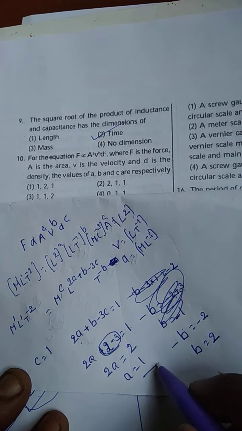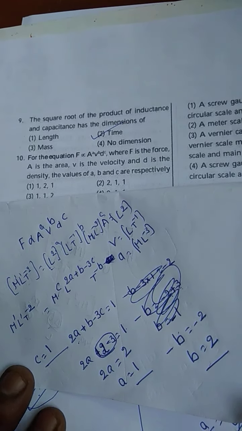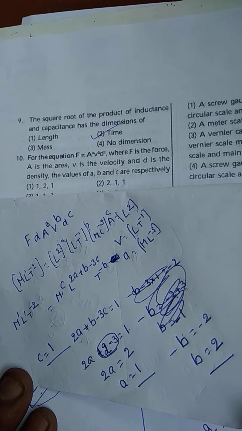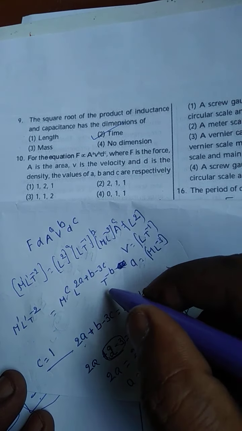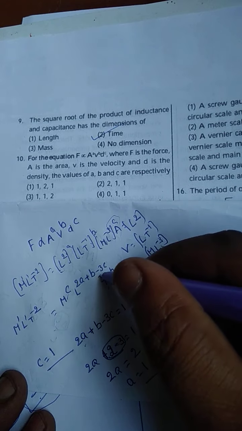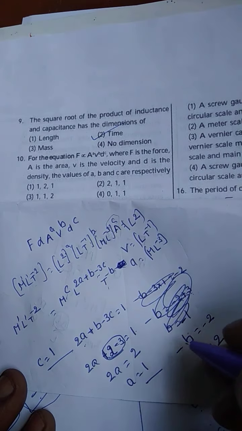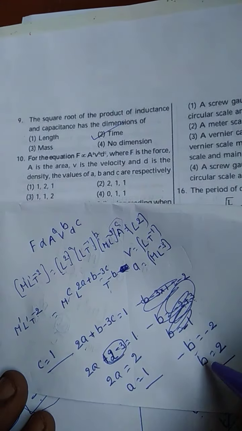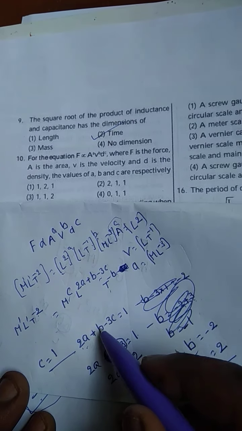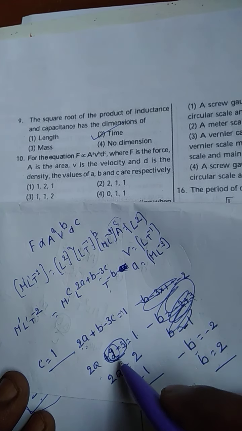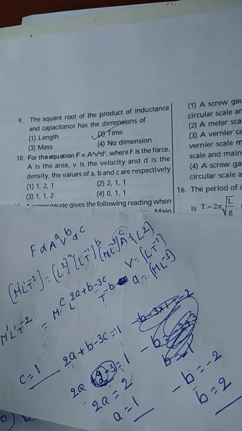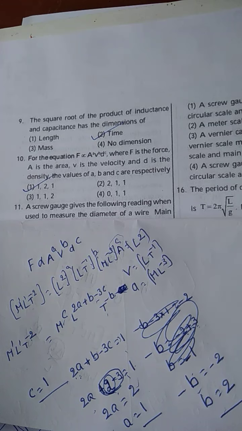So what are the values you got? a is equal to 1, b is equal to 2, c is equal to 1. Okay. So here, T power minus b only, that's it. This minus 3c will come here because it is L power, right? So minus b is equal to minus 2, b is equal to 2. 2a plus b minus 3c is equal to 1. 2a plus b, what is the value of b? Plus 2, 3c minus 3 is equal to 1. 2a equals 2, a is equal to 1. So the answer is 1, 2, 1.